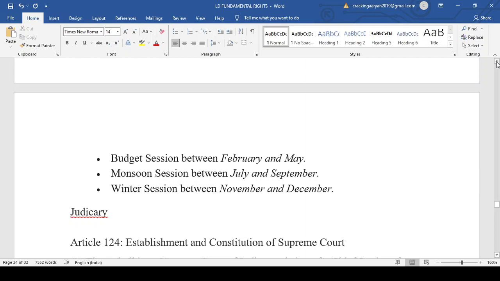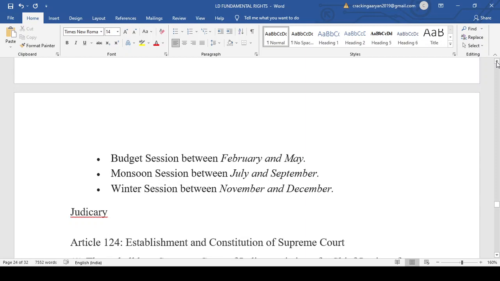If we take the example of 2020, we had the monsoon session in August and September. Now from August, if you calculate, August, November, December, January, February. On 1st February we had the budget session. So you see there was only a difference of 5 months.